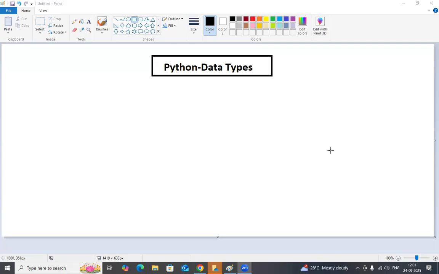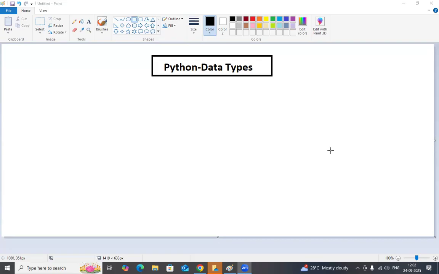And today we are going to be discussing the next topic, Python data types. So in the previous class, we discussed variables, and before that we discussed comments and how to install editors, all these things. And today we are going to be discussing Python data types.